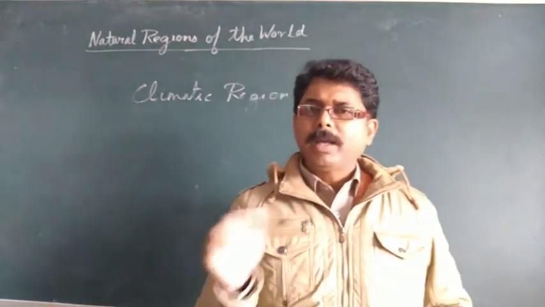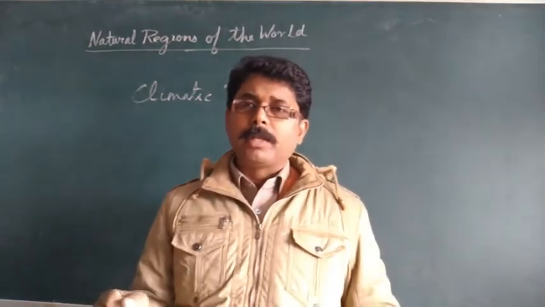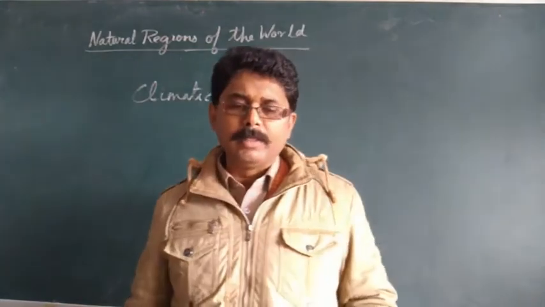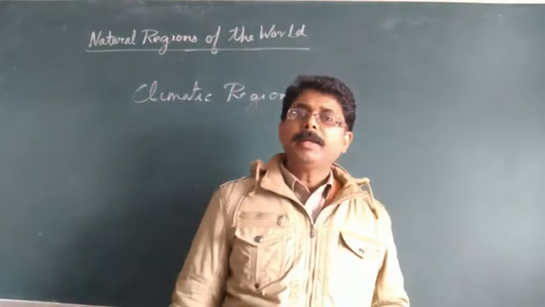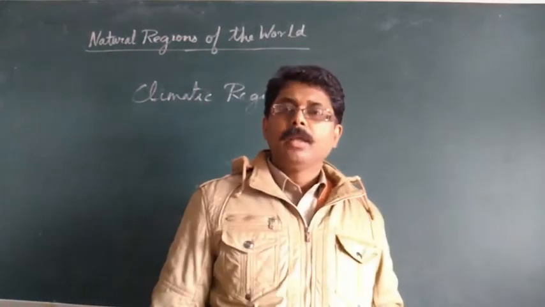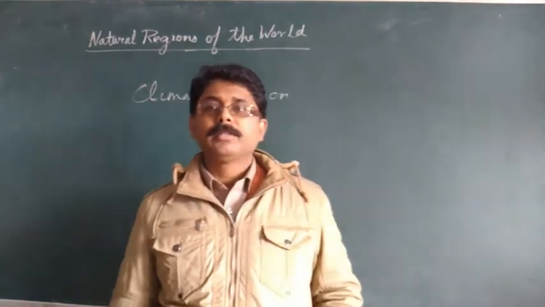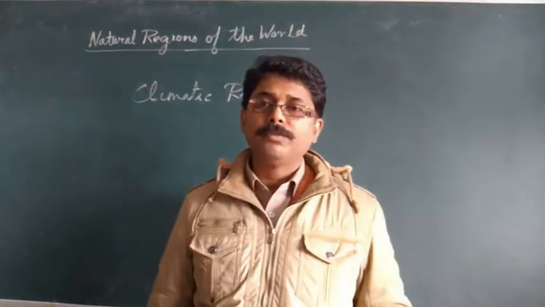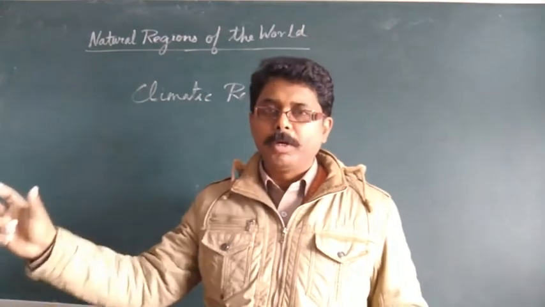So what is the climate? When we see about the climate in your book, it is given that climate is the condition of weather, that is of temperature and rainfall, for a specific longer period of time.